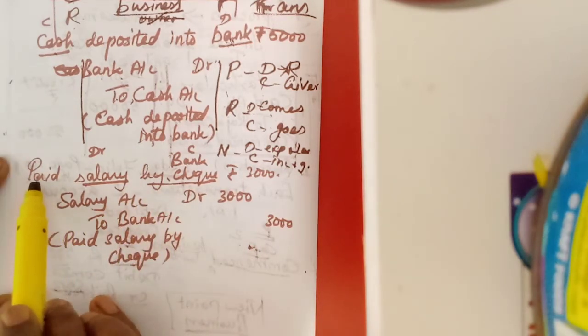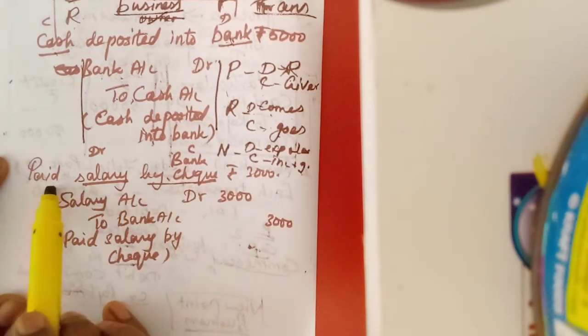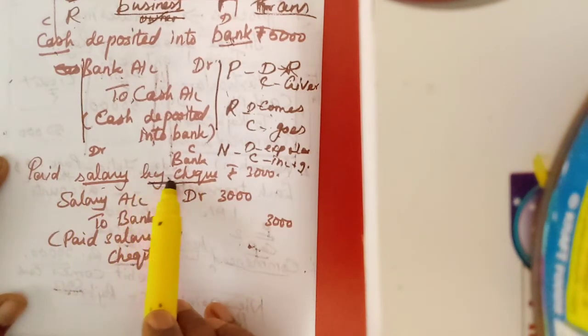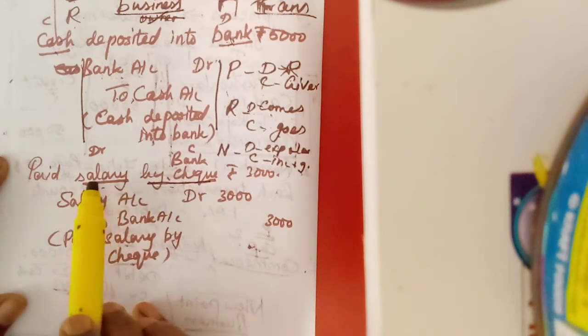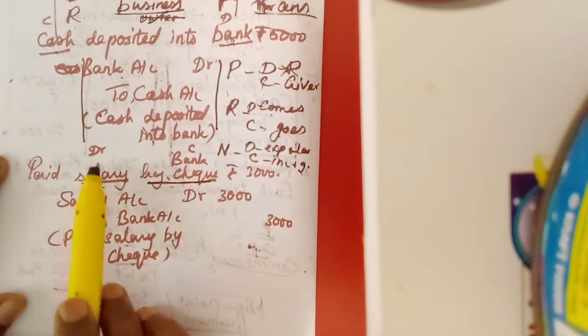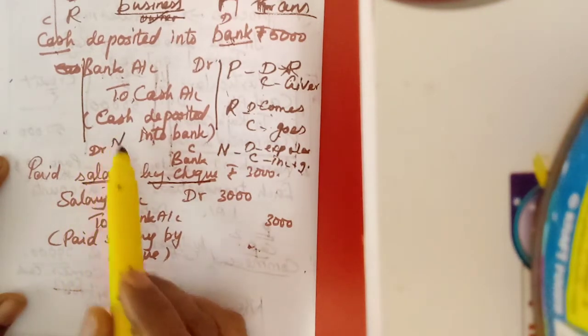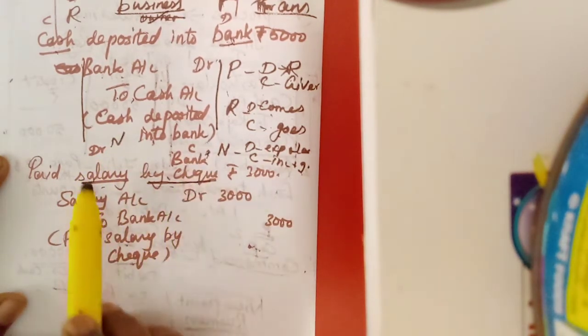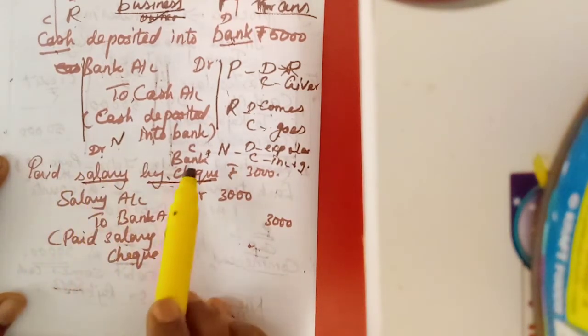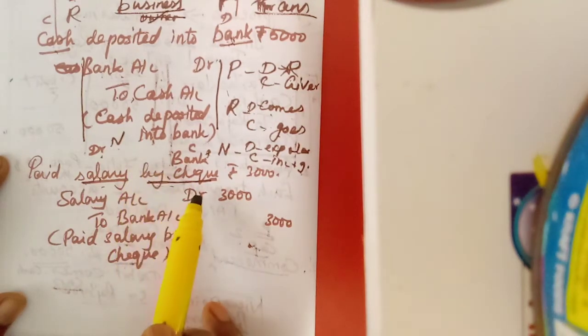Then another one we have seen: paid salary by check. Here we pay salary by check, not cash. Salary is an expense, so we can underline that. By check means who is paying? The bank. Salary is related to which account? Nominal account. Here bank is a personal account. For nominal account, what is the rule? Debit all expenses and losses. It is an expense because we pay salary. So we should debit salary and automatically credit bank, isn't it?